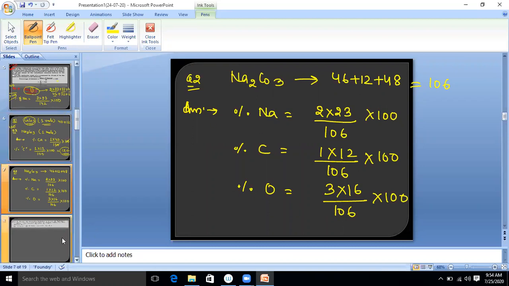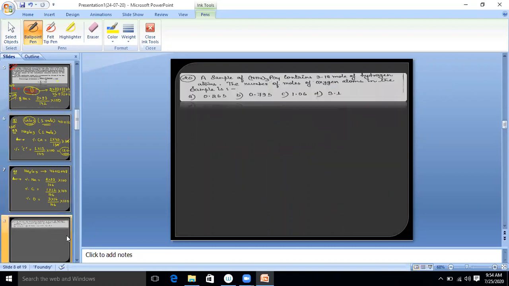Clear? Now let's move to the question answer round. Now this is a question. This is a previous class assignment question. Now listen carefully. This is again a VVI question. A sample of (NH4)3PO4 contains how many mole of hydrogen? It is given the mole of hydrogen.